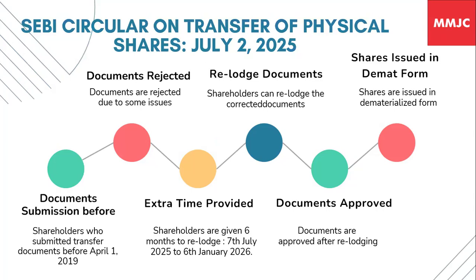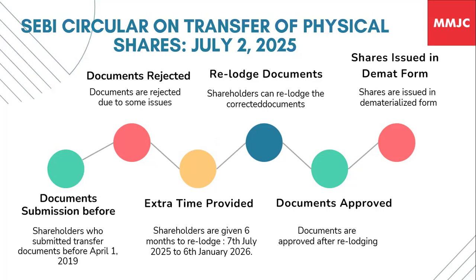Now, again, after receipt of some more representations in that regard, SEBI has again opened a similar window, like the one opened in 2021. For 6 months, they have opened it now, from July 7, 2025 to 6th of January 2026, whereby physical share transfers that were submitted prior to 1st April 2019 but couldn't get transferred due to SEBI prohibiting physical transfer of shares from 1st April 19 are allowed to be relodged.